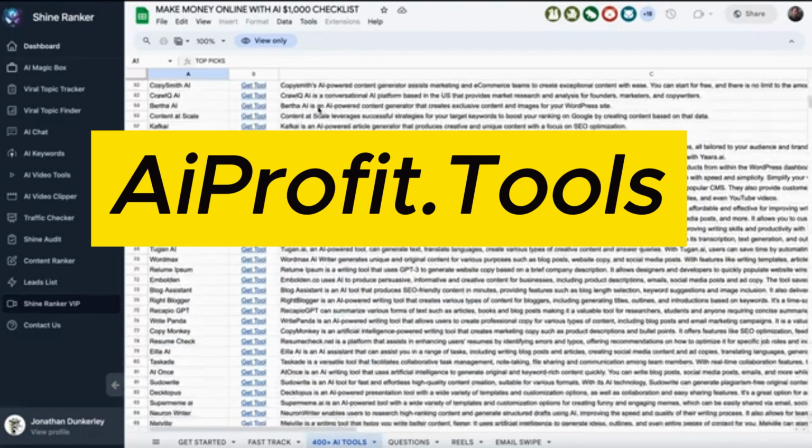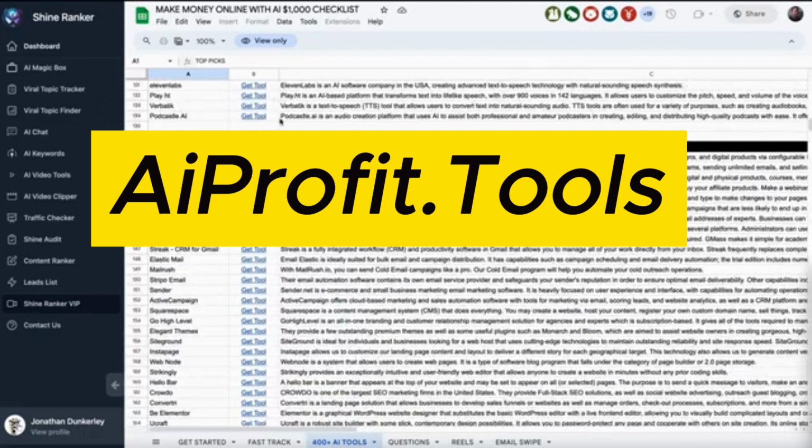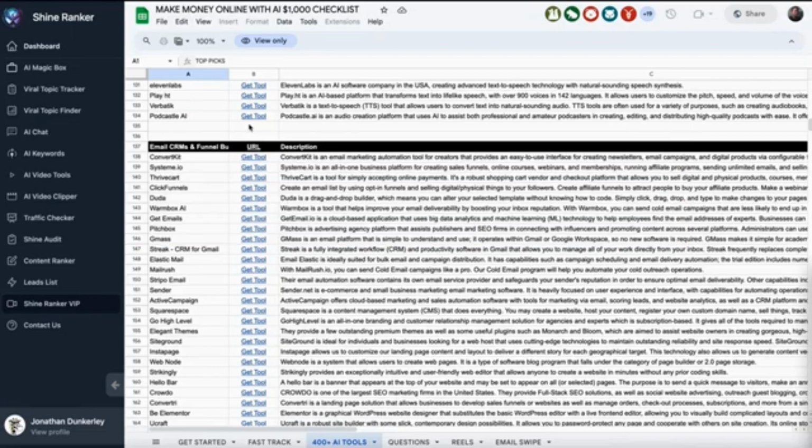Now, I'm going to show you the manual steps to do this so you could build your AI video using AI tools. And then I'm going to show you a tool that you could use in order to do this kind of on autopilot. And it pretty much does everything for you.